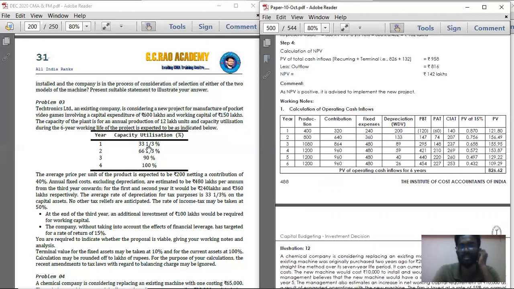On the 12 lakh units, what is the selling price per unit? 200. See, first year 1/3 of the capacity utilization, so 4 lakh. Production 4 lakh, 8 lakh. They are given in the thousands for production. You can even calculate using lakhs. 4, 8. You can take it in lakhs itself, or if you are going with thousands, it's fine. 400, 800. So third year it is 90%. So 12 lakh into 90%, it is 1080. And for years 4, 5, 6, it is 100%. So 1200, 1200, and 1200.